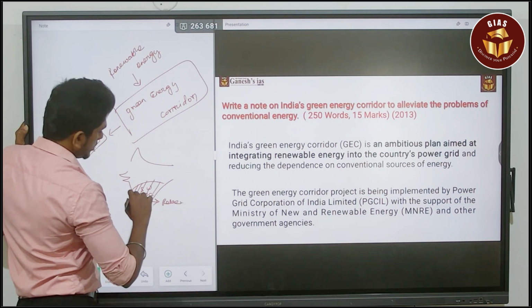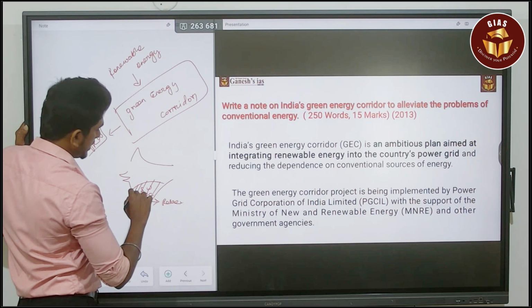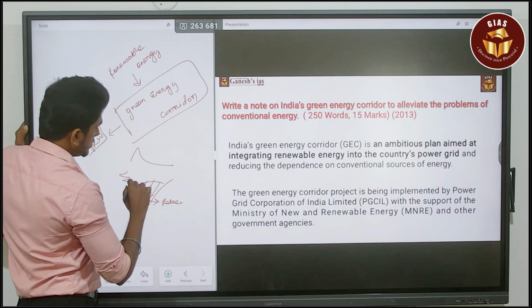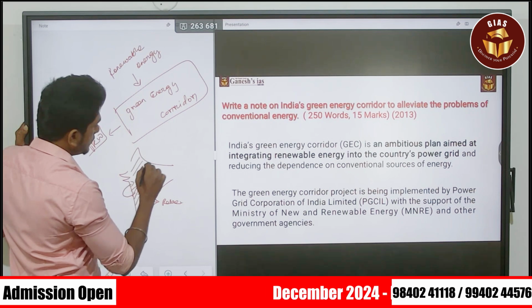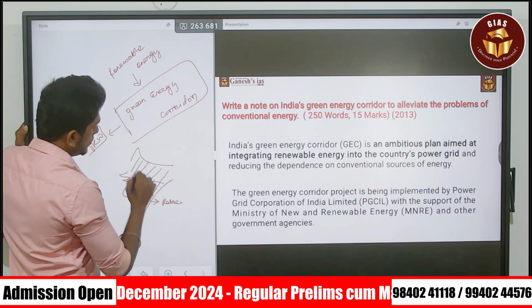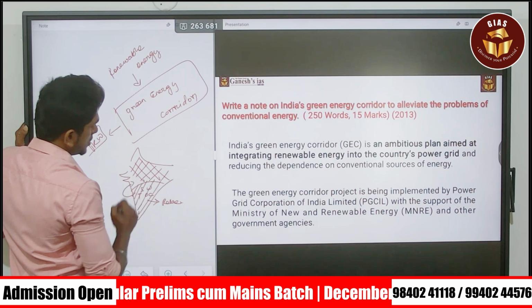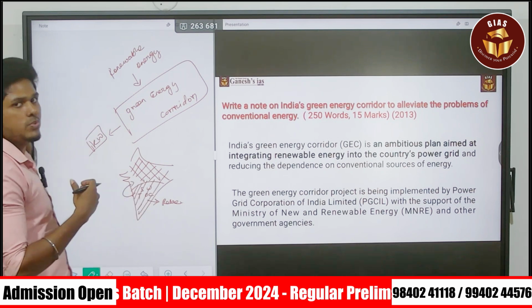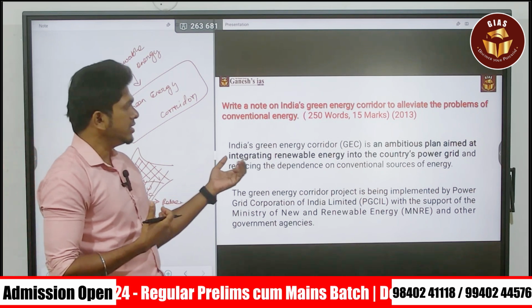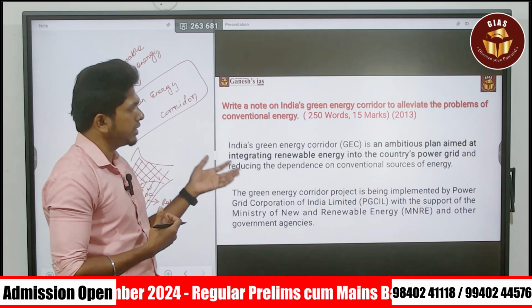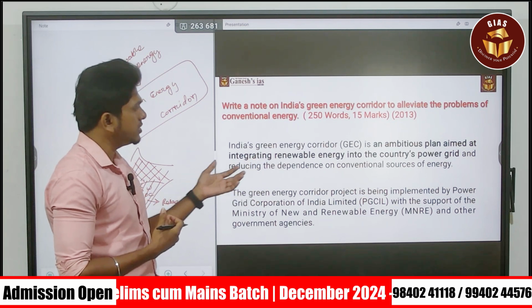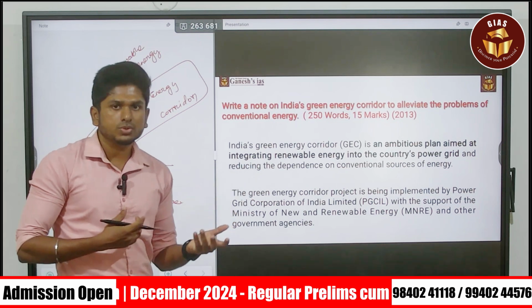So the green energy corridor is nothing but transmitting this green energy to the region which has very low potential of this green energy source. So it is about transmitting the energy. Green energy corridor is an ambitious plan aimed at integrating renewable energy into the country's power grid and reducing the dependency on conventional sources of energy.